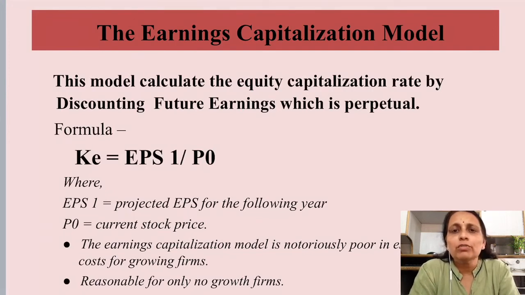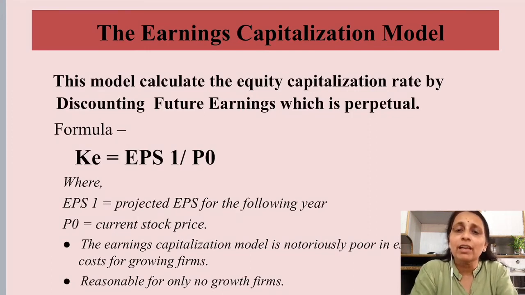In this formula we are discounting this perpetual cash flow, which is the earning per share, with a discount rate. To calculate the present value, if you remember, the formula for perpetuity was cash flow divided by the discount rate, which gives the present value of that cash flow. If you cross multiply this, we can calculate the discount rate also. In that case, we will be dividing the cash flow, which here is the earning per share, over the present value, which is the current market price of the share. We will get the discount rate, and the discount rate is the cost of equity.